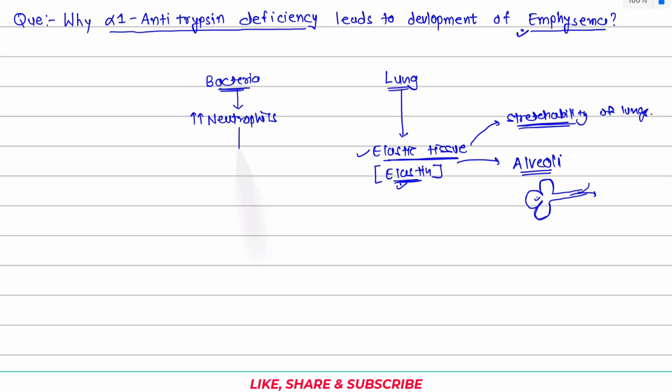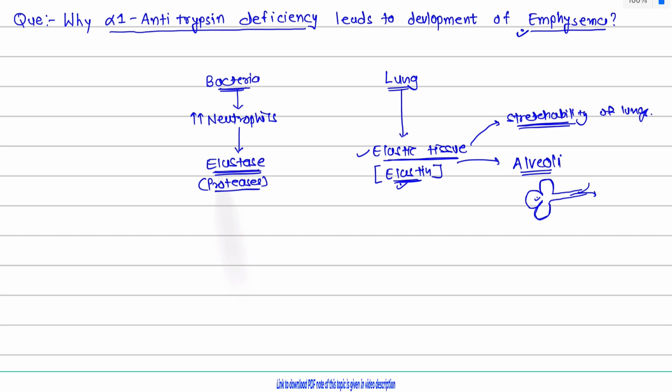These neutrophils then secrete one very important enzyme, that is elastase. This elastase is from the family of enzymes called proteases. From the name itself, you can guess that proteases are enzymes which can break down another protein, right?